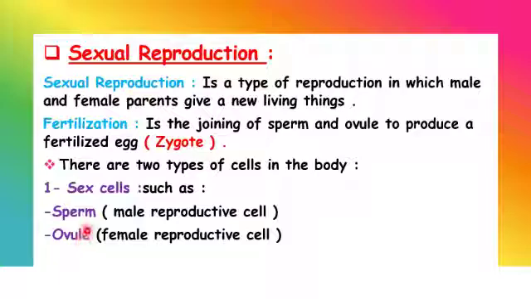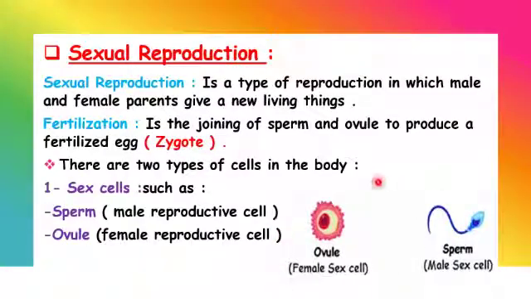So, you can't see a male that has ovules. There is no case that males have ovules, okay? And females do not have sperms. Only sperms are for males, and ovules are for females. So, here is the ovule, which is the female sex cell, and here is the sperm, which is the male sex cell.